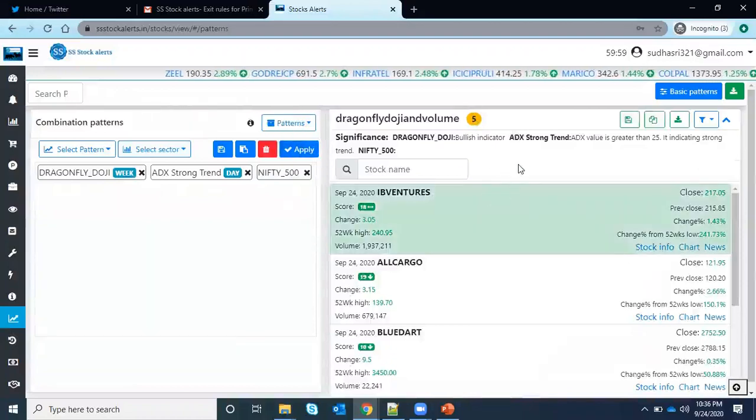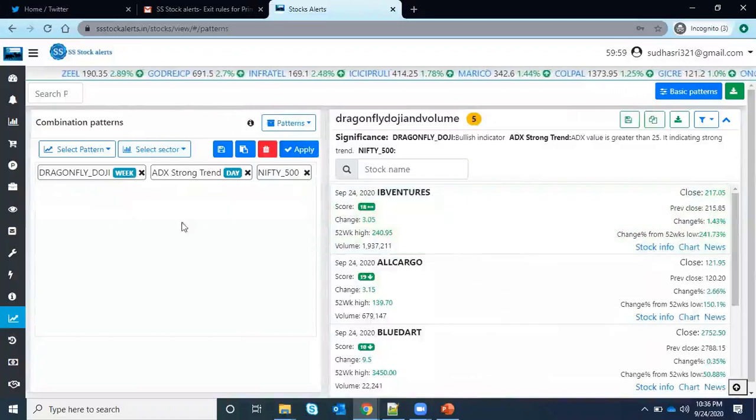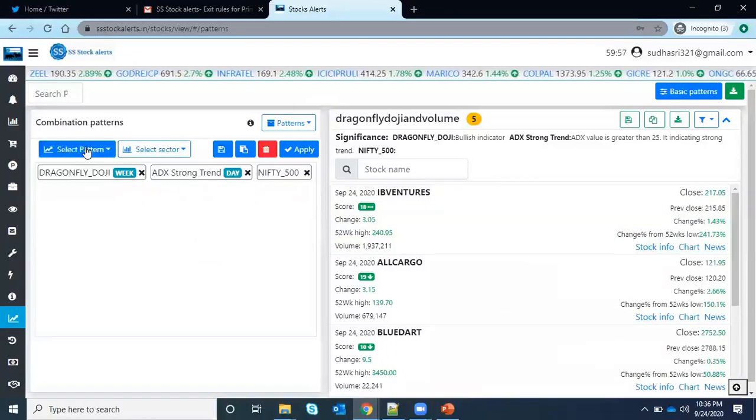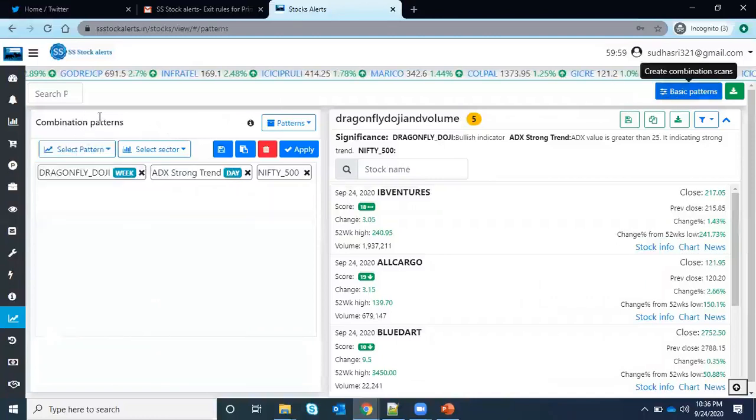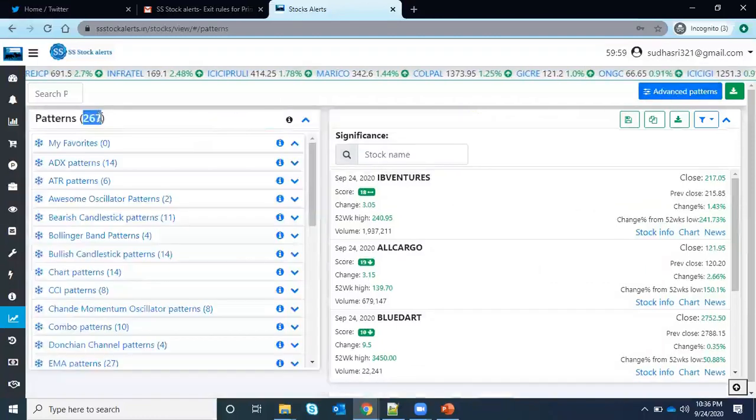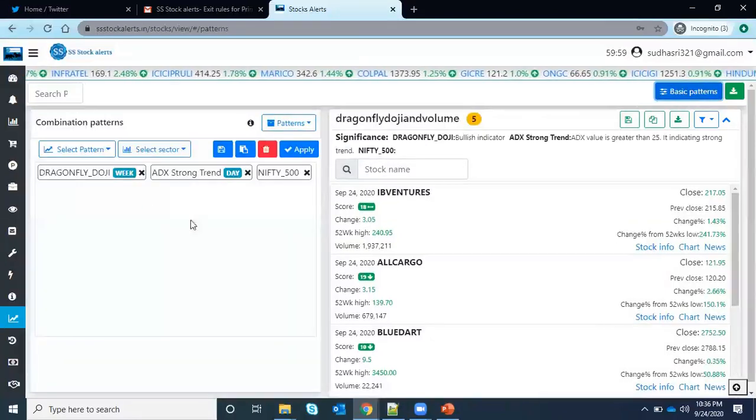The others, out of 500, we are getting. So this is like a combination. Currently, if you take our scanners and go to see this, 267 patterns are available. Using advanced, you can create 267 into 267, so you can create that many combinations here.